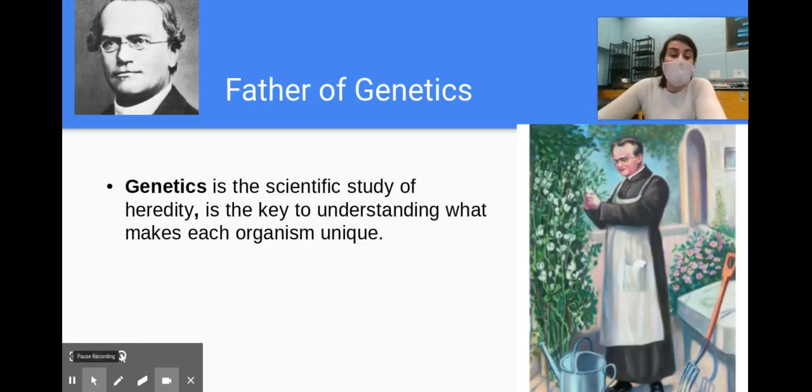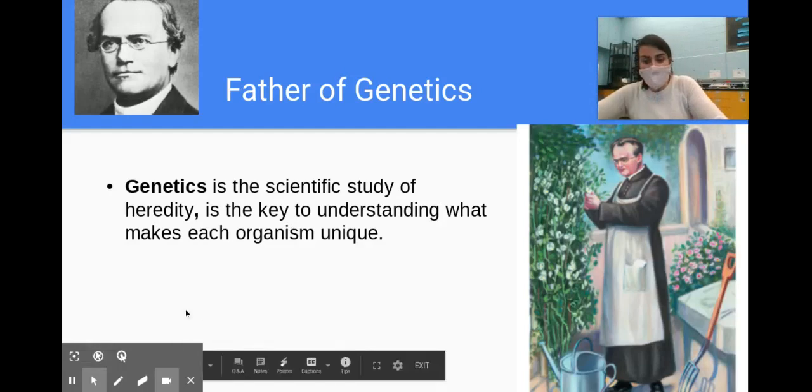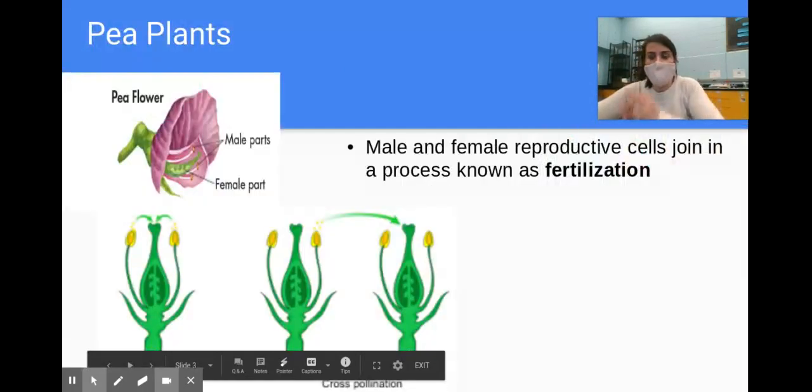He knew that there can be male parts and female parts. So you guys have probably all seen pollen before. This is going to gross you out a little bit, but pollen is basically plant sperm. And then there's some female parts of plants too that act as the egg. So plants sexually reproduce with pollen and eggs to make new plants. And we're going to take a look at what Gregor Mendel studied about these plants.